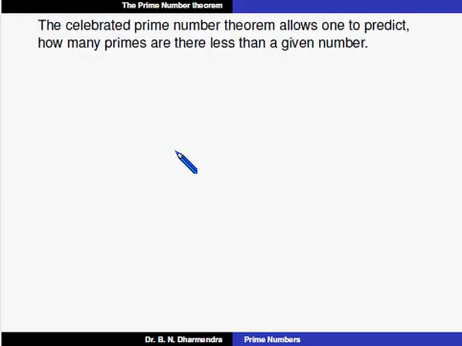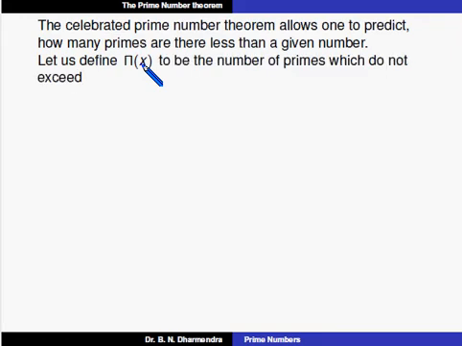The celebrated prime number theorem allows one to predict how many primes there are less than a given number. Let us define the prime counting function pi of x. We can observe pi of x to be the number of primes which do not exceed x.